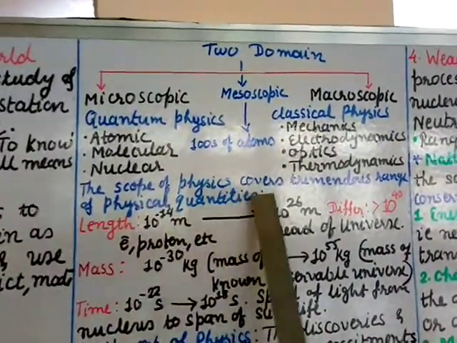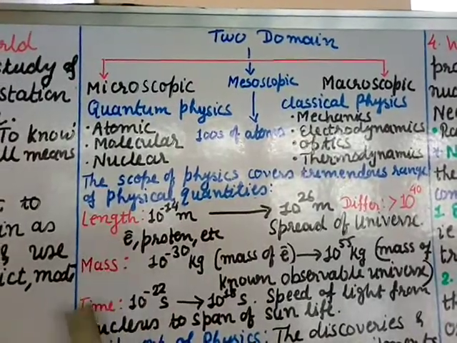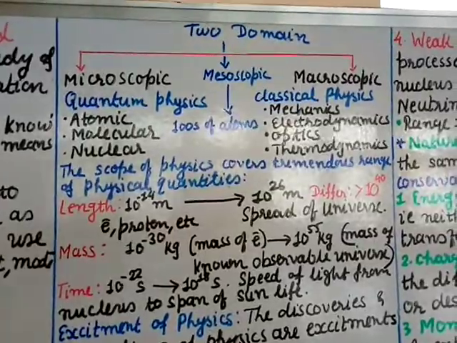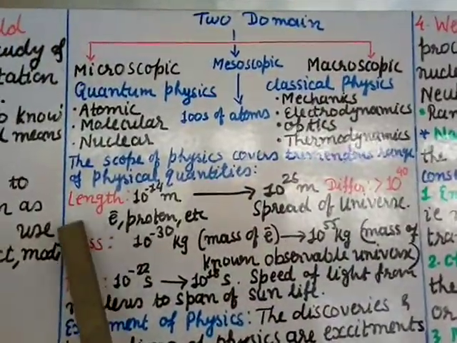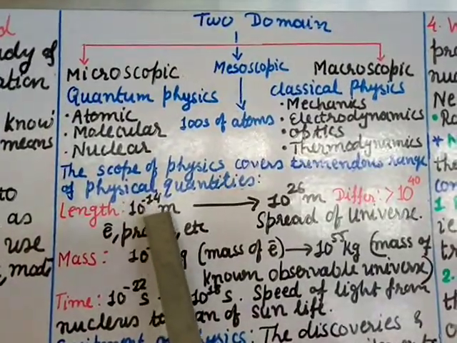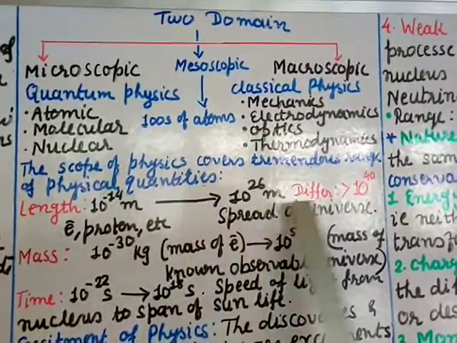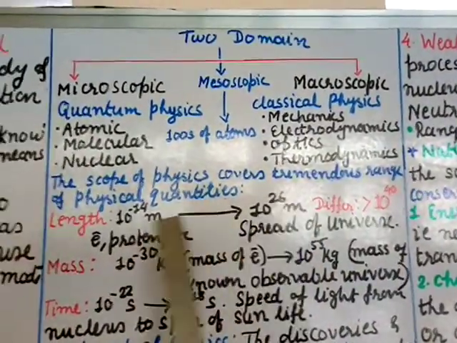The scope of physics covers a tremendous range of physical quantities in length, mass and time. So we shall now study how far each is spread. Length ranges from 10 to the power minus 14 meter to 10 to the power 26 meter. The difference between these is more than 10 to the power 40. So the length is so vast.